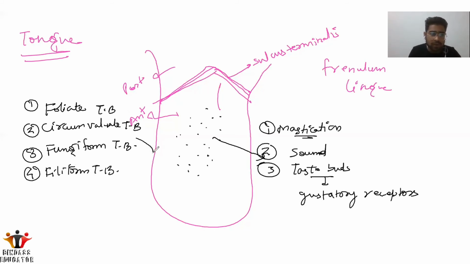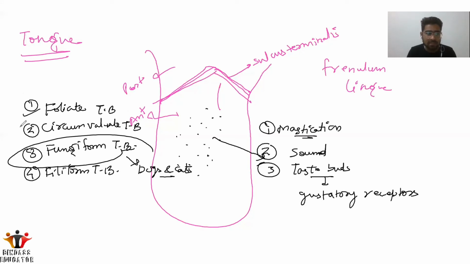The fungiform taste buds are present only in dogs and cats, whereas the other three are present in the human body.